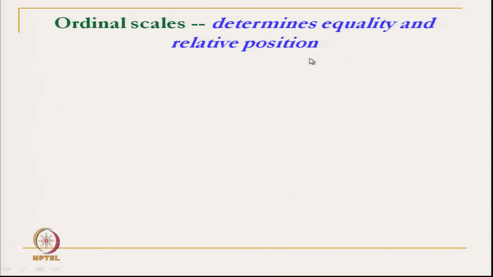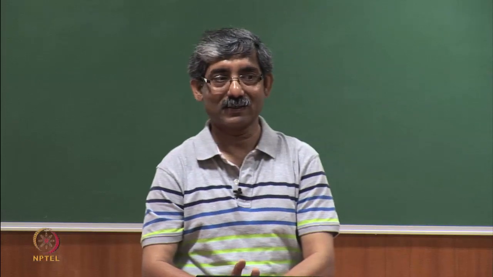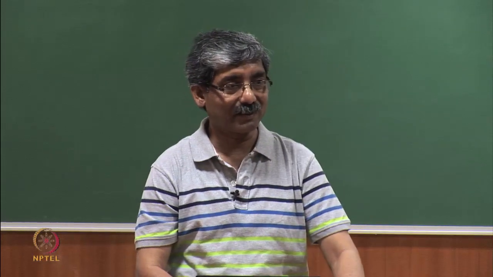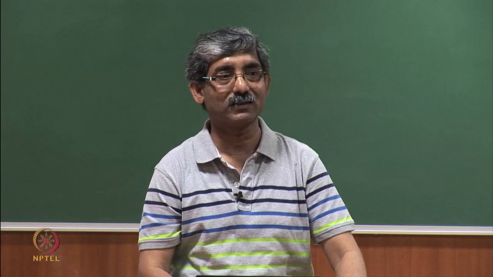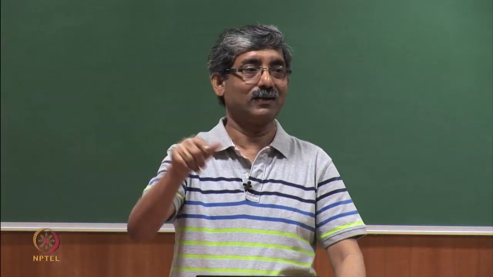That is the second level. Like in a class, say 10th class, 11th class, 10th we can give as A, 11th as B.